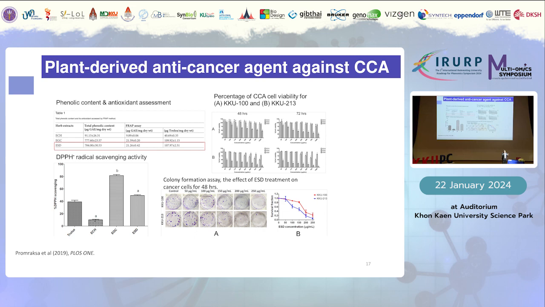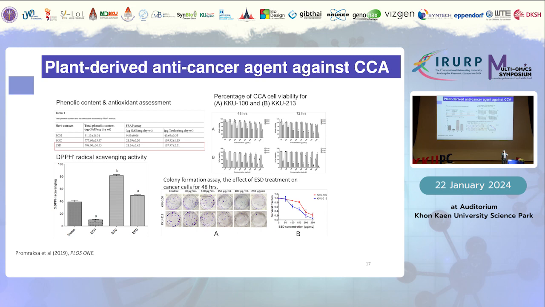Then we performed the phenolic content and antioxidant assessment to measure the phenolic contents and the antioxidant properties. And we found that grot nam, or ESD, shows the highest amount of phenolic contents and also the highest antioxidant properties amongst the 3 plant extracts.